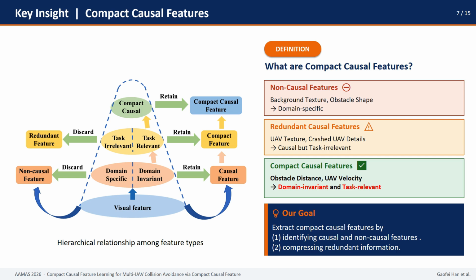What we really want are the compact causal features, such as obstacle distance and UV velocity. They are domain invariant and task relevant, so they can support robust decision-making in unseen environments. Therefore, our goal is to extract these compact causal features in 2 steps. First, identifying causal and non-causal features. Then compress redundant information.